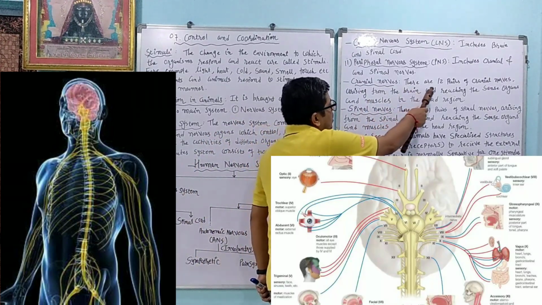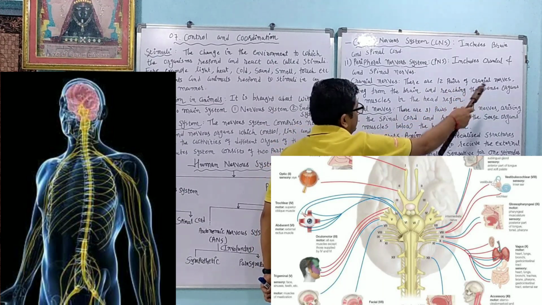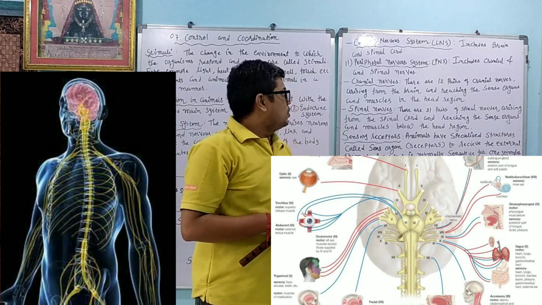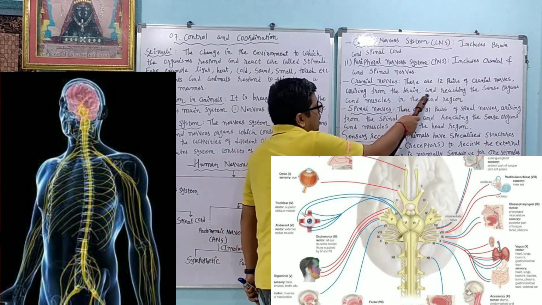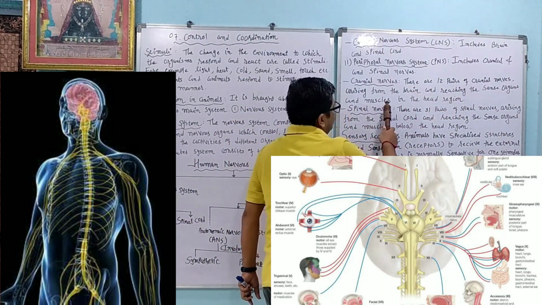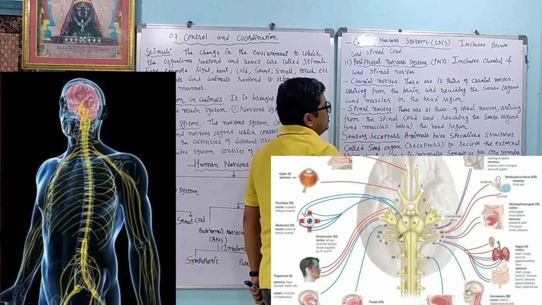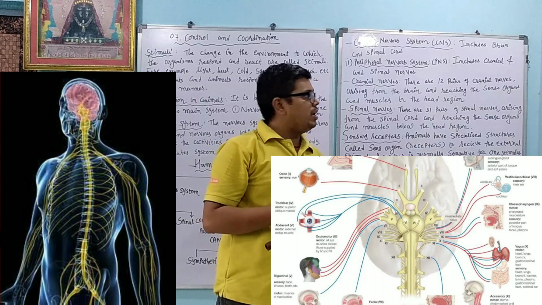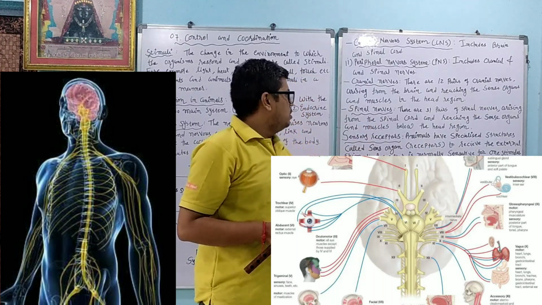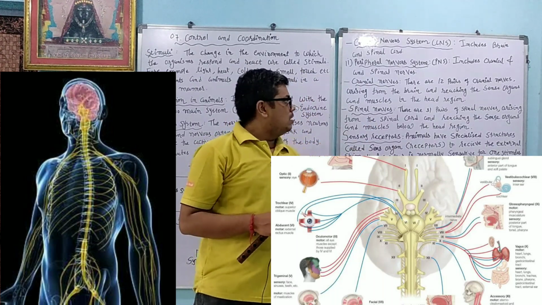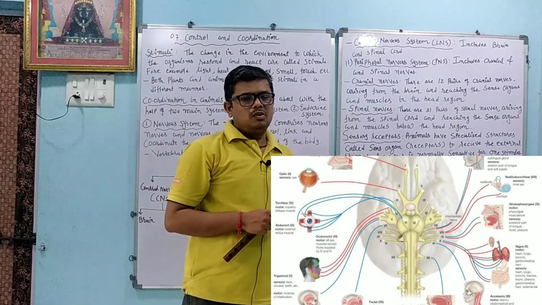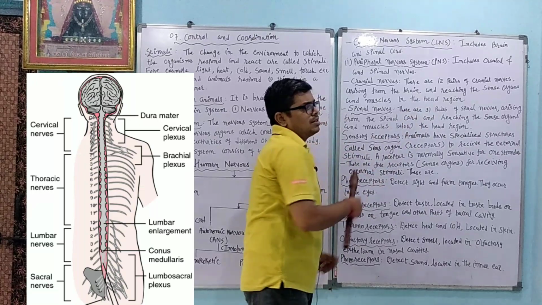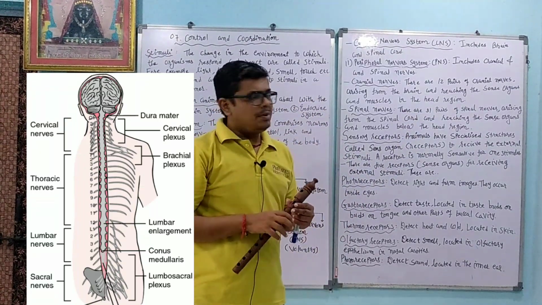In the cranial nerves, there are 12 pairs of cranial nerves. They arise from the brain and reach the sense organs and muscles in the head region. Second, we have the spinal nerves. How many are there? There are 31 pairs.